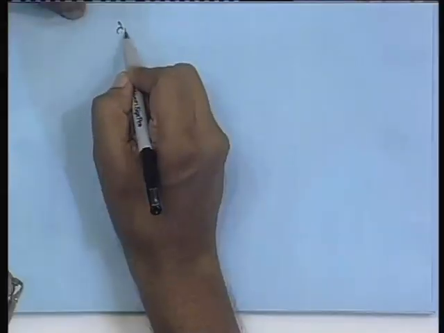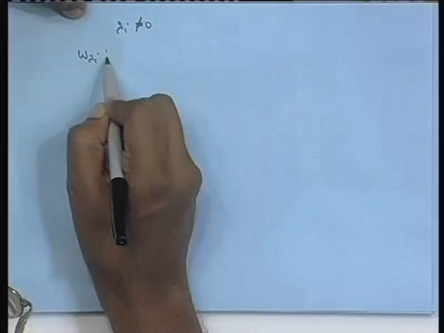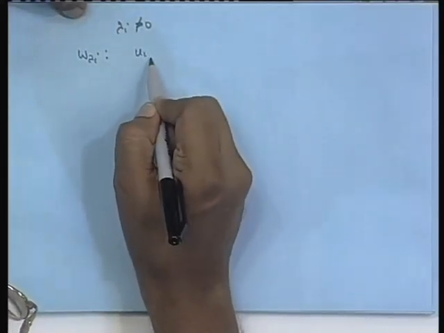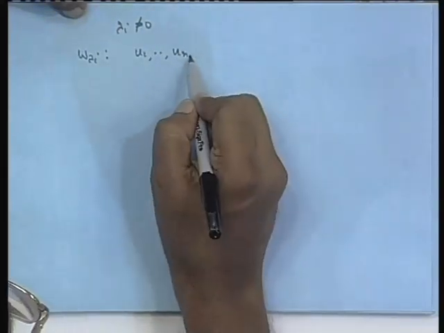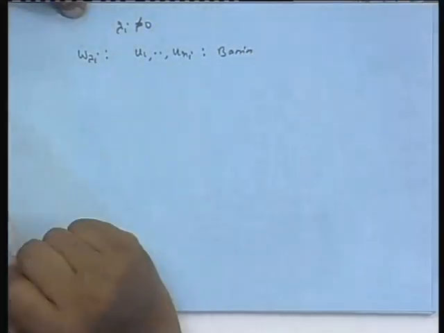Suppose I consider a particular lambda I not equal to 0, and W lambda I. Find a basis, say u 1 dot dot dot u n I, of this.